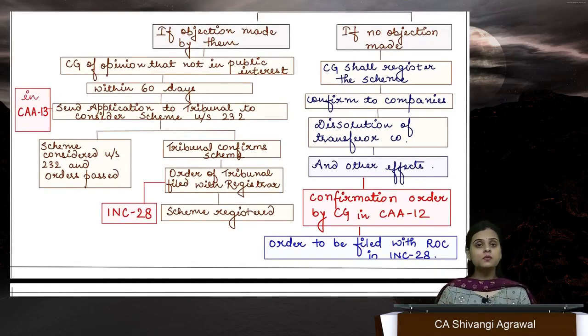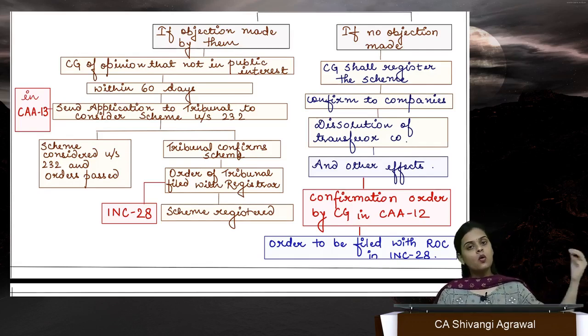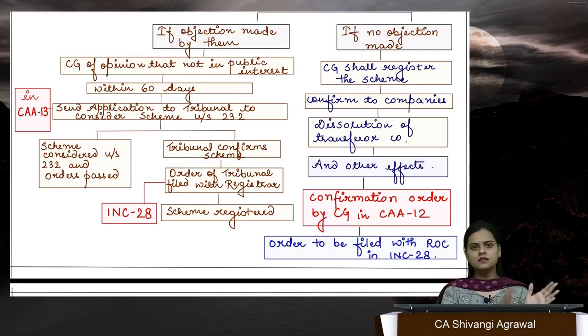There are two instances which may happen: ROC or official liquidator have an objection, or they don't have an objection. If they don't have any objection and the central government finds no problem, the central government will register the scheme and pass the order of approval. The same order of approval will be sent to the company, and the company will file it with ROC. The old company will dissolve and the transfer of assets and liabilities will all take place.